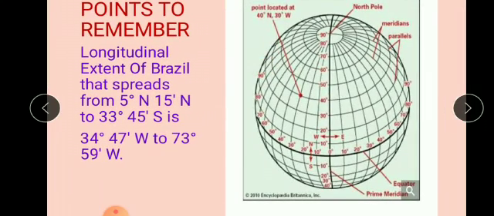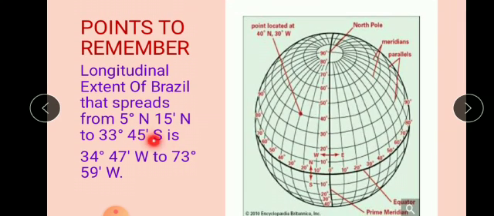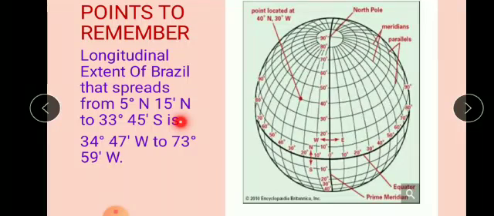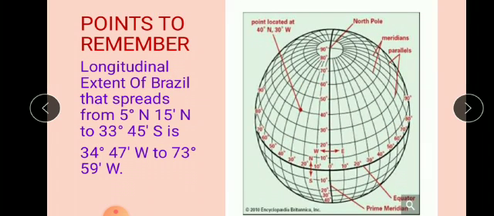Now if you see here what is written, 5 degree 15 minutes north, and 33 degree 45 minutes south. So it is very obvious that north and south is written, means here parallel or latitude is given, and here longitude is being asked, isn't it? I again repeat, here parallel is given. Whenever we write down north or south, that means that the parallel or latitude is given, and they are asking you about the longitude.